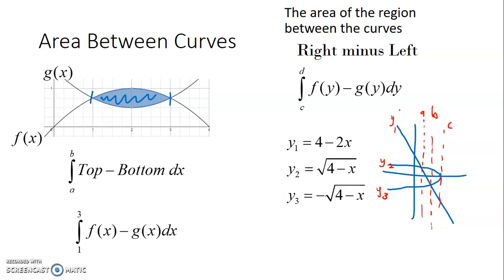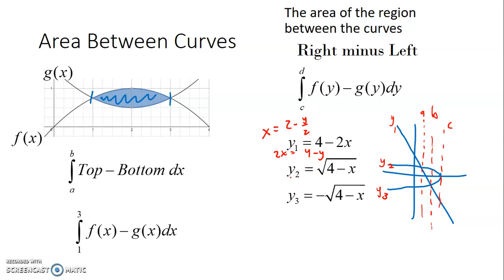It could be done. You can always do area problems either way. They can be a dx or a dy. Sometimes it's easier to do it one way than the other, but with area, you can always do it both ways. So on a problem like this, especially when you see the positive or negative root, what you'd want to do is solve them for x. So this equation, if I solved for x, we'd have 2x on this side equals 4 minus y, divide by 2. So x would be 2 minus y over 2.